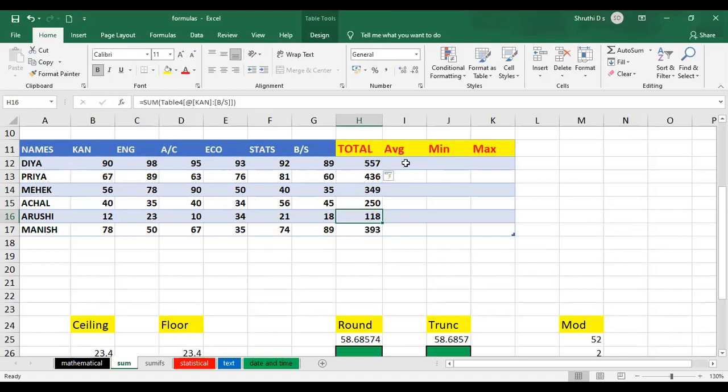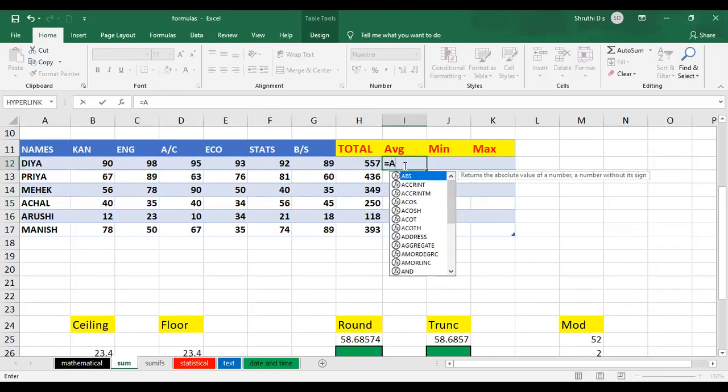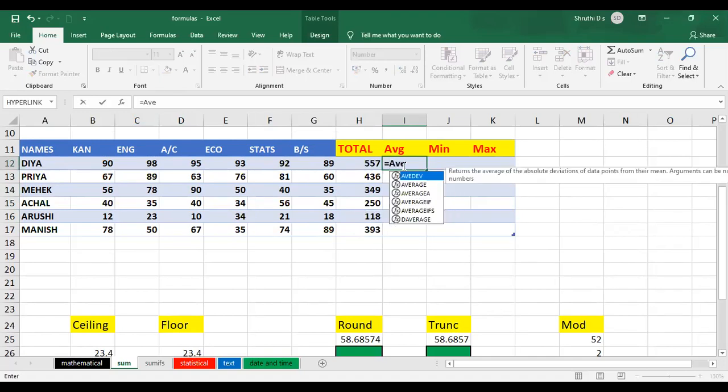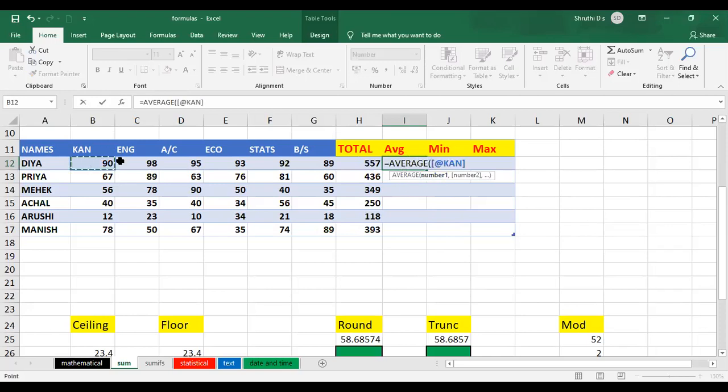Similar to that, I have average. Average: equal to, AV. If I type AVE, you have the options like that, and you can choose whichever you want. Just press Tab on the highlighted option. Now again it is asking for the average of these many subject marks.